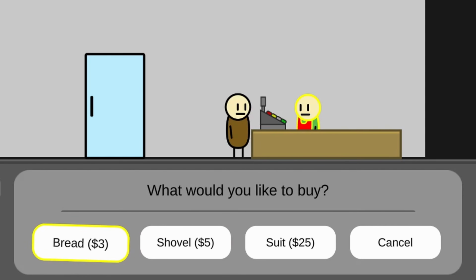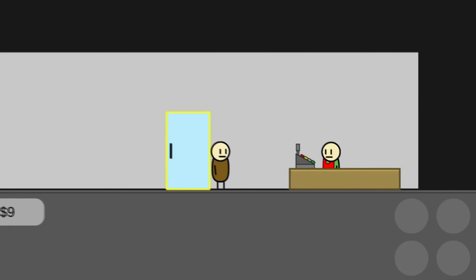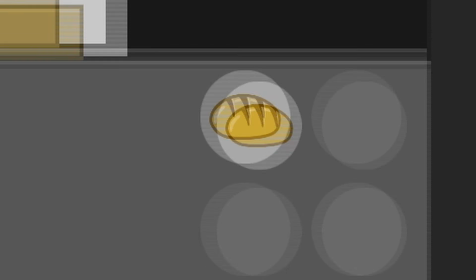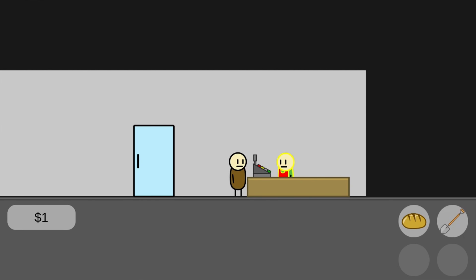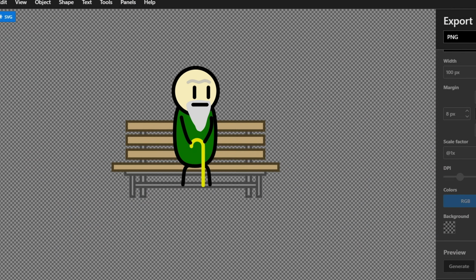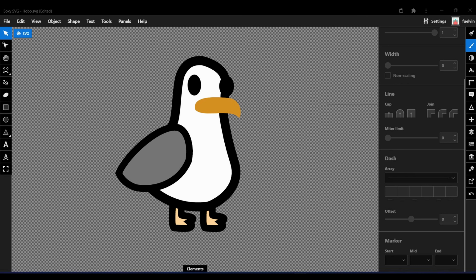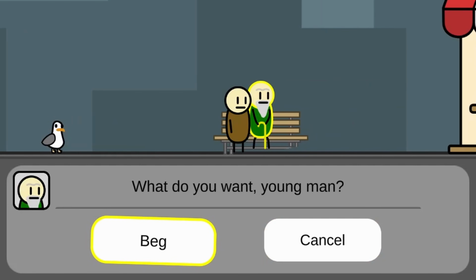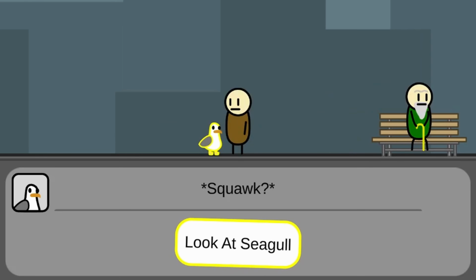Next up, I added UI for some cash and added some items for the player to buy when he interacts with the cashier. Then I also added an advanced inventory system with 4 whole item slots, and now the player can hold a loaf of bread and a shovel. Now that my shop is complete, I had to add in the rest of my in-game NPCs. So I drew up an old man sitting on a bench and a seagull, and added them into the game. I then added in some interactions so you can beg the old man for money or annoy a seagull.